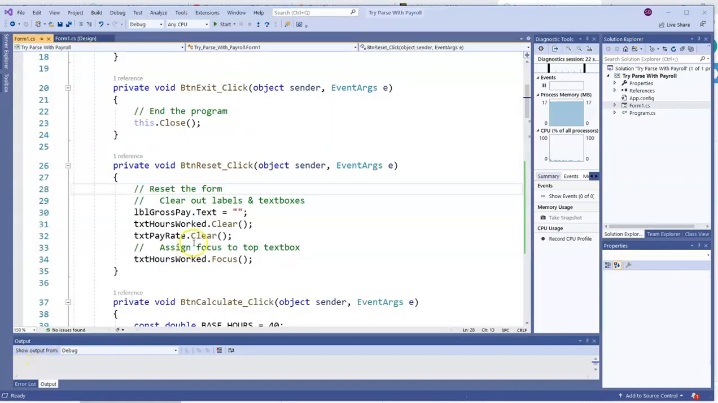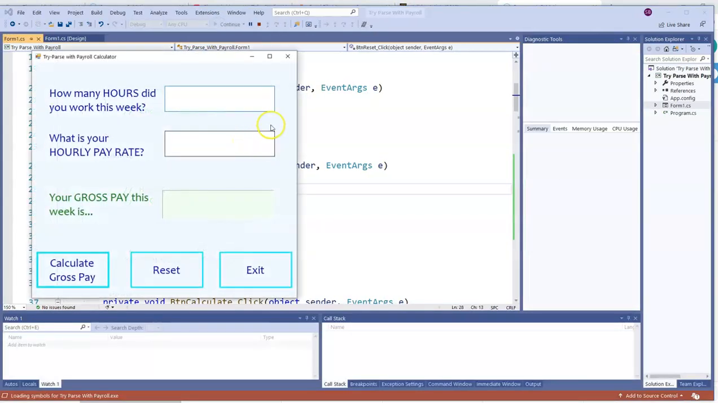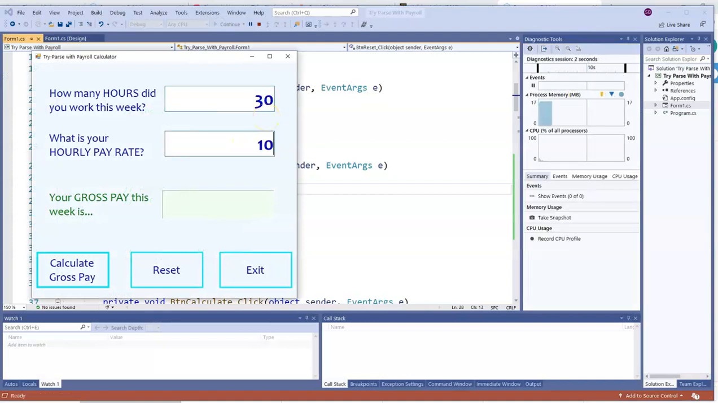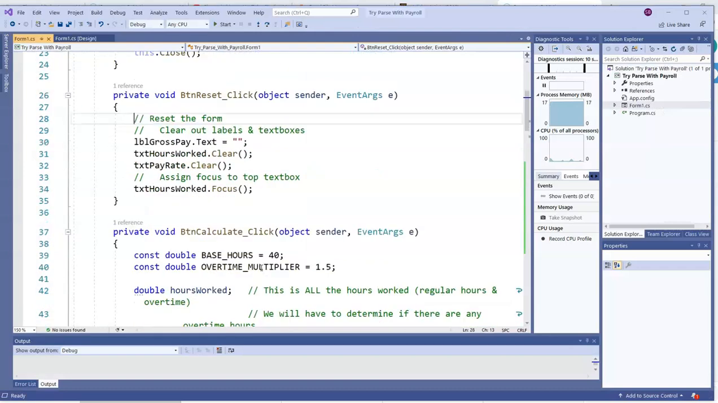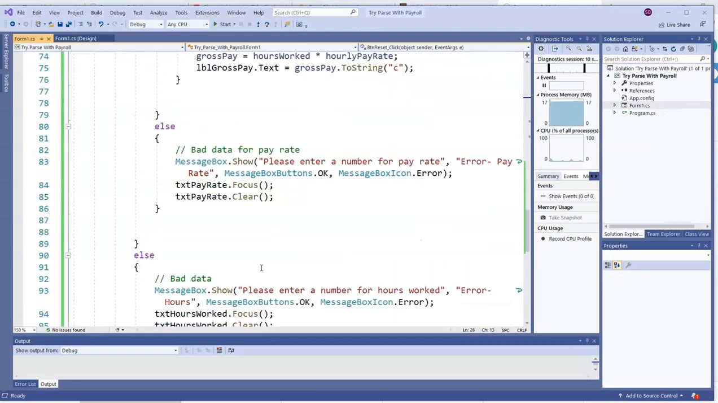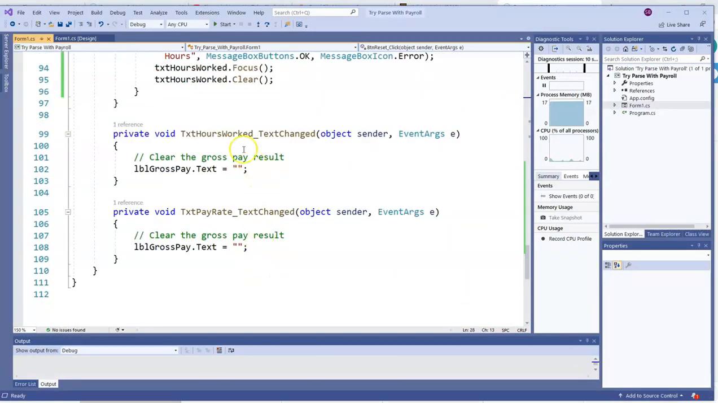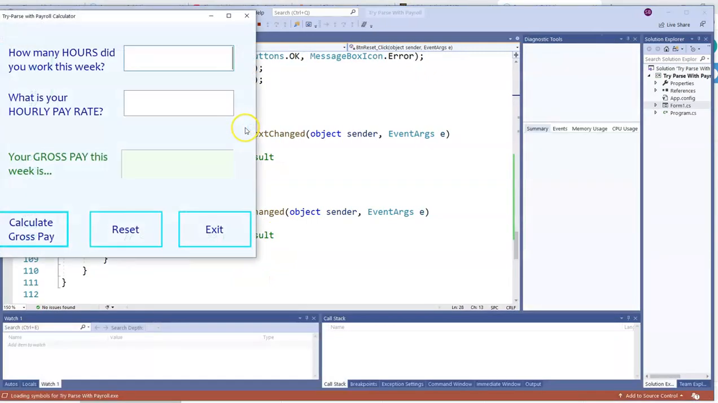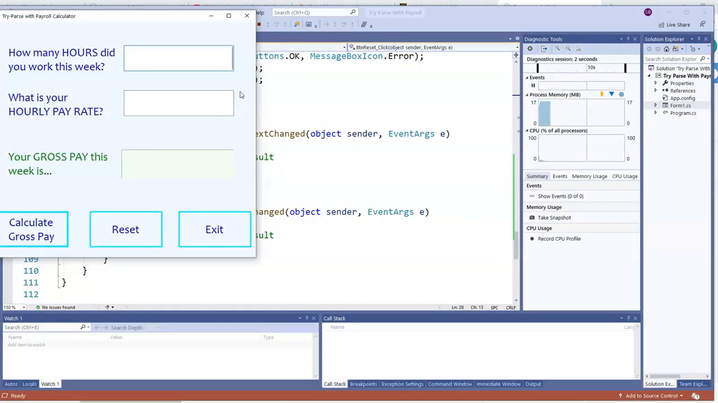Let's check out some other things that I did here that were already set up for you. On the reset, you see where I also put the focus in the top text box. So I'll run this so you can clearly see that. Gross pay. Remember, gross pay means it's your pay before taxes and things like that. And you see that the focus did go to the top text box. I've got some text change events for both text boxes. So if they change data once they've already calculated the gross pay, the answer is going to disappear. They'll have to re-click calculate gross pay.